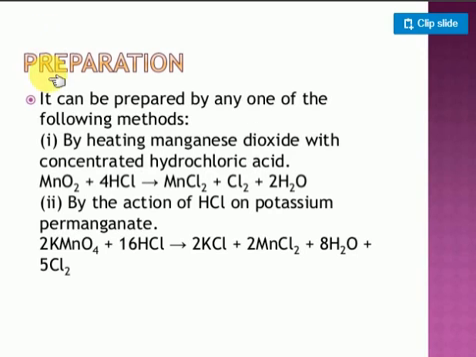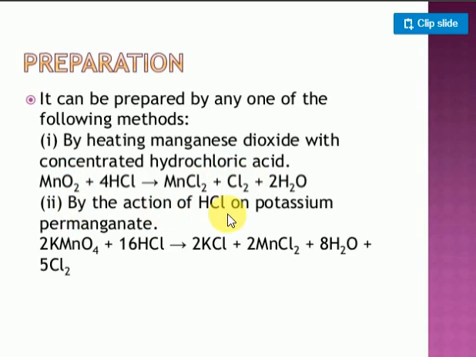Next, preparation of chlorine. How can you prepare chlorine? It can be prepared by the following methods. By heating manganese dioxide with concentrated hydrochloric acid, where manganese dioxide is the oxidizing agent, MnCl2, manganese dichloride, is formed along with chlorine gas liberated. The chlorine gas comes from the hydrochloric acid.